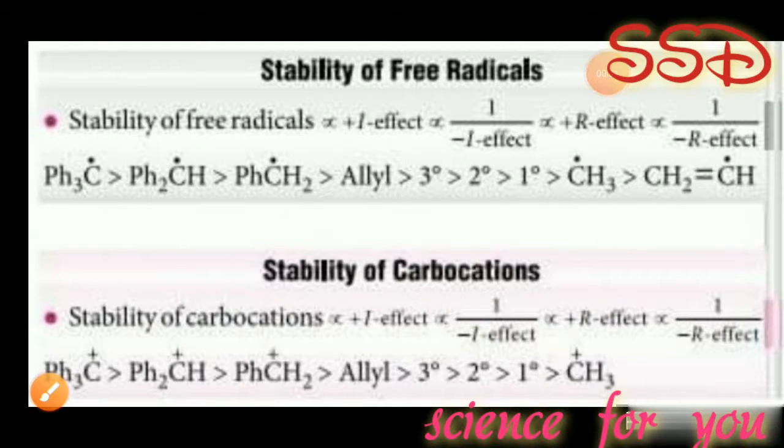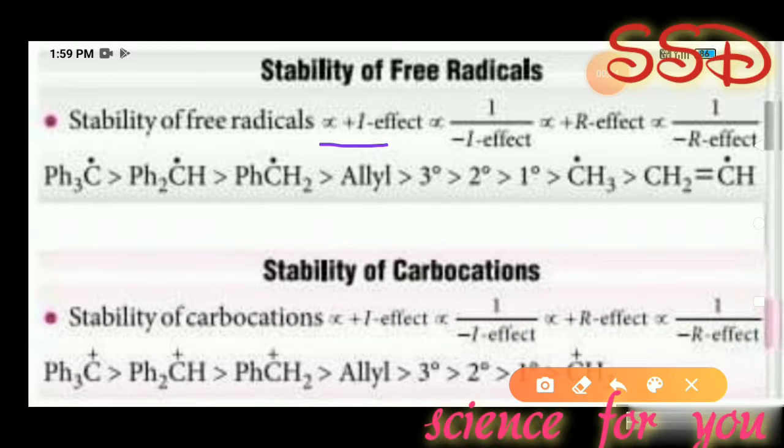Stability of free radicals is directly proportional to plus I effect, where plus I means plus inductive effect, inversely proportional to minus I effect, directly proportional to plus R effect, and inversely proportional to minus R effect.